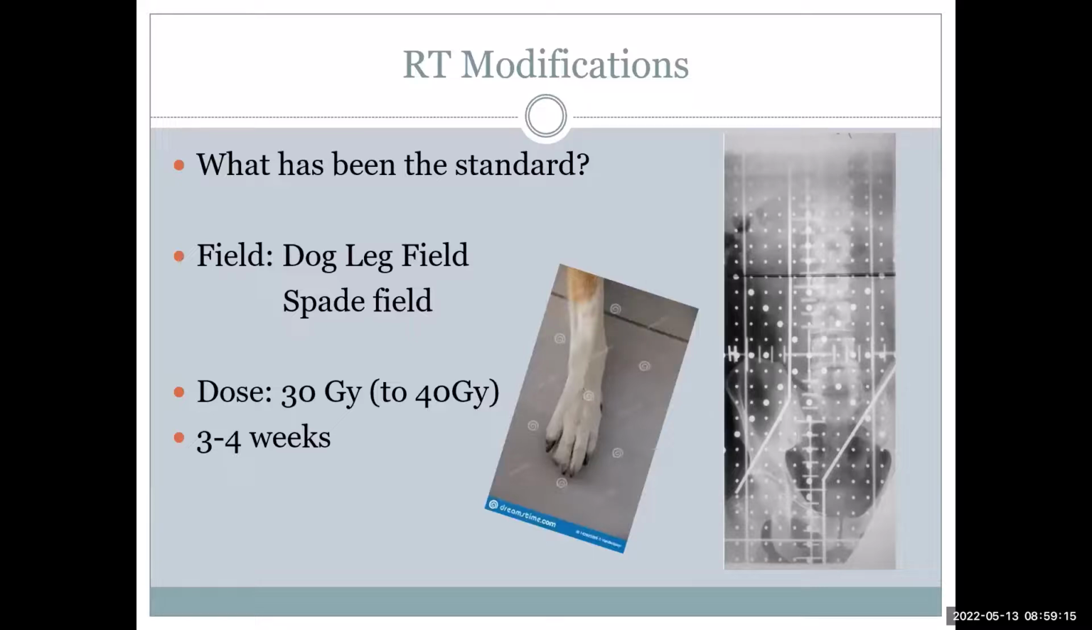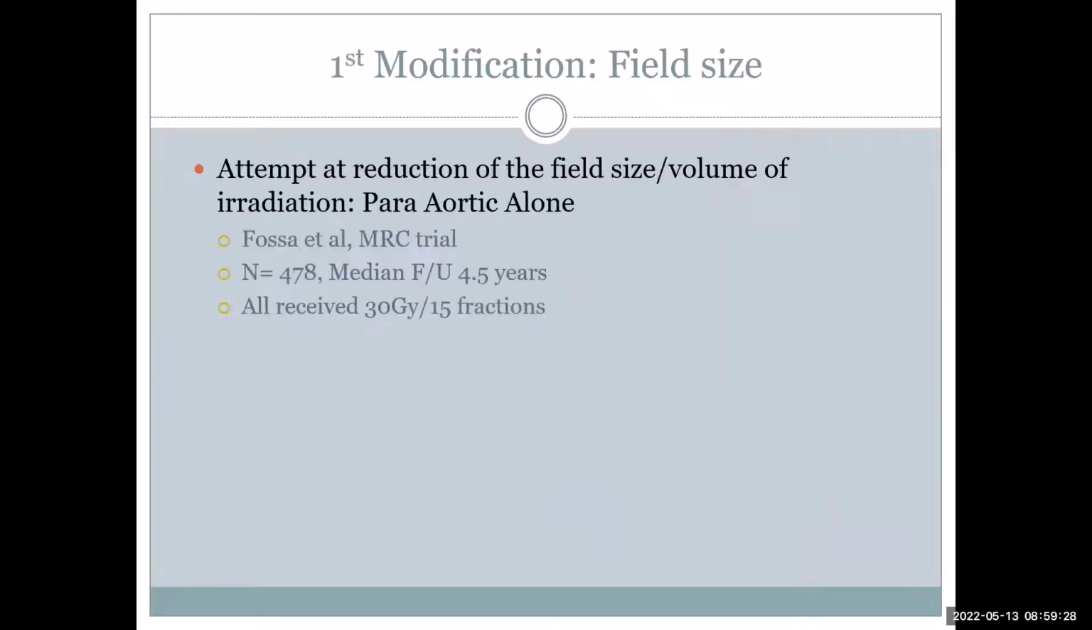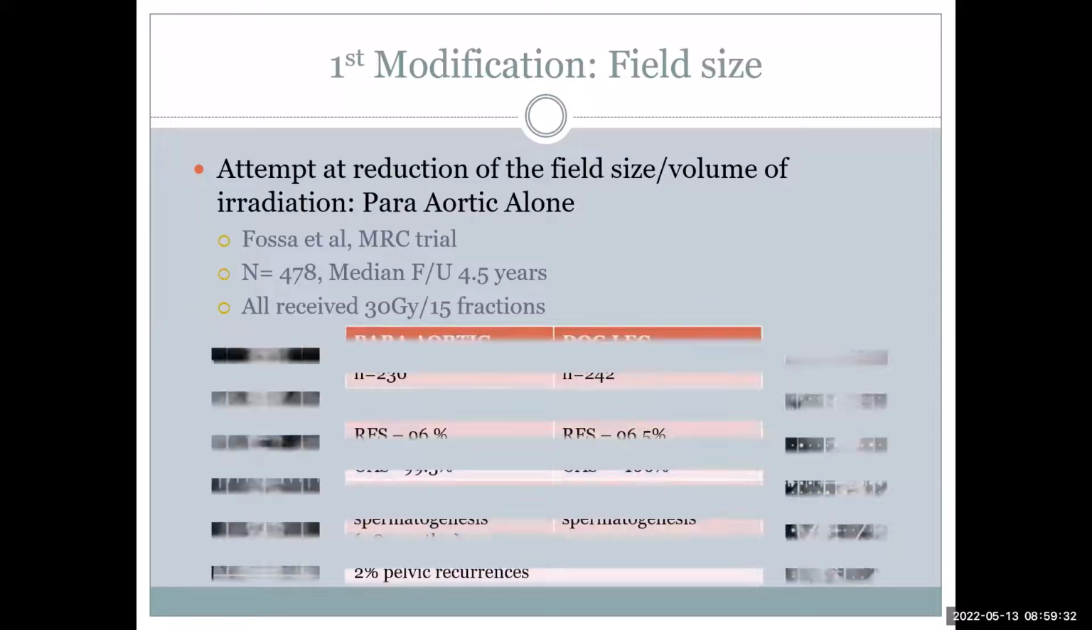So they covered both para-aortic and pelvic in this area, and the dose which was initially used is around 30 gray, which goes for 3 to 4 weeks. So then they thought, can we cut down the field? So this was the first modification in the field size, and this was the MRC trial where they compared the